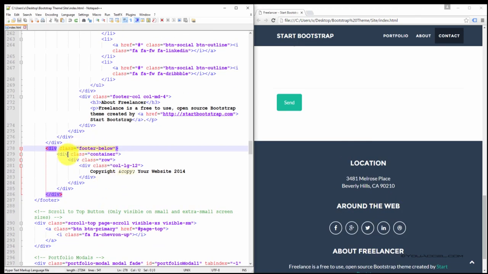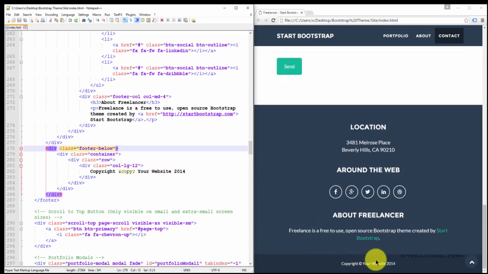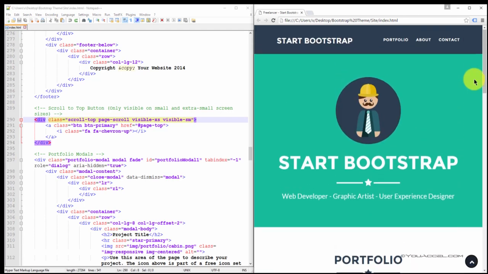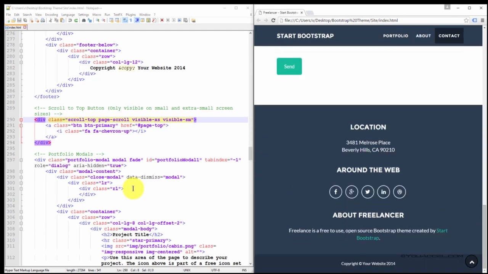Underneath the footer, we have another footer with the class footer below, and that contains the copyright text that you see here. Now this code block is for this up arrow button. So when I click the up arrow, it takes us right back to the top of the page. And so that's what this div is for. It contains that button, and you can see that the link on this button is set to page top. So we have a named anchor there, and that's why it knows where to go.